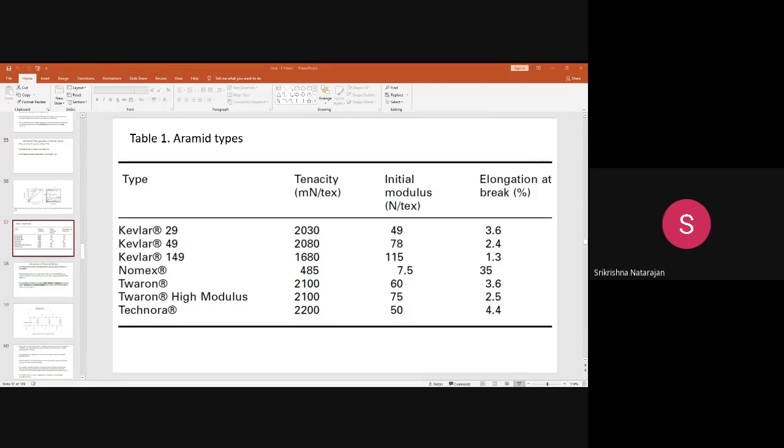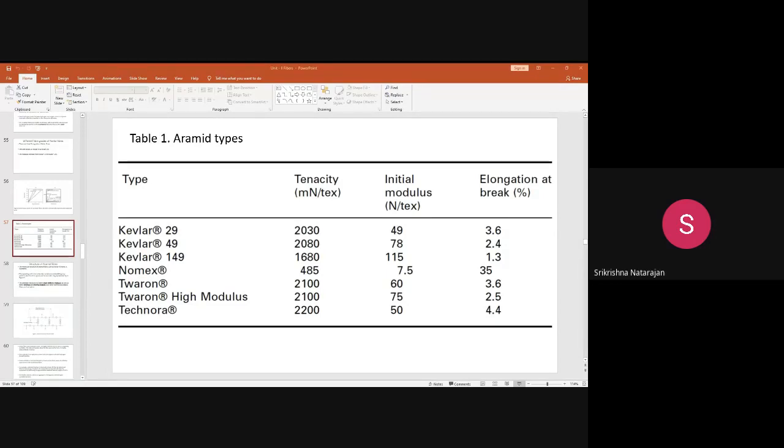Because of this proper arrangement of these pleats, it gives the good orientation along the fiber axis. That is the reason why you perform the liquid crystal spinning. If you recall our discussion on the liquid crystal spinning of Kevlar, we convert the Kevlar into the form of a liquid crystal.